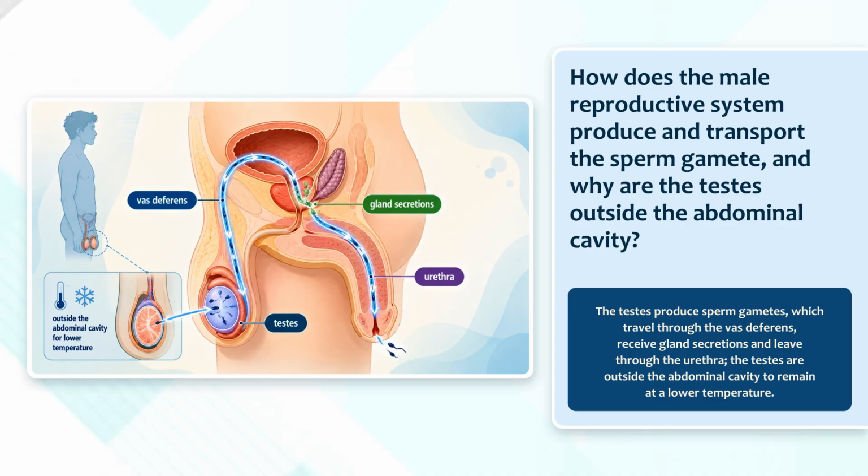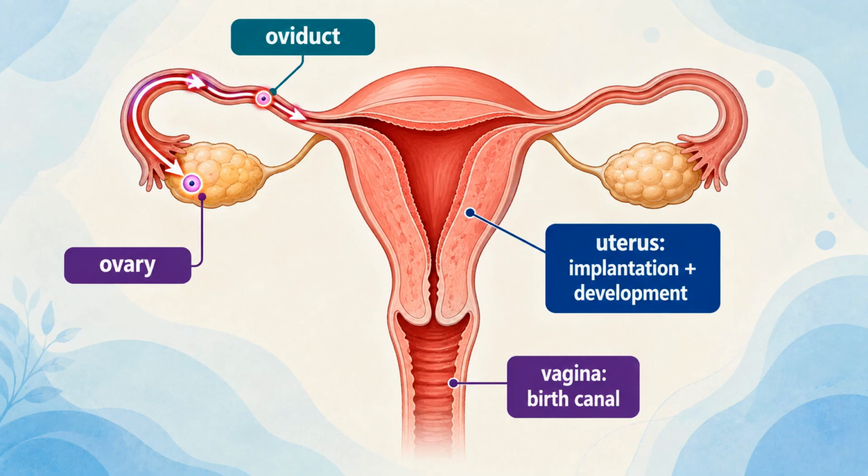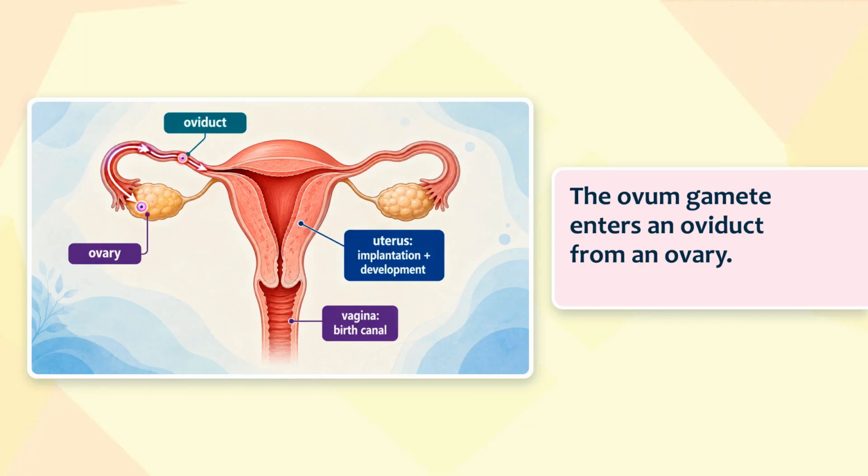Next, we will trace the ovum gamete through the female reproductive system and connect each structure to its function. The ovum gamete is released from an ovary into an oviduct. The uterus supports implantation and development, while the vagina forms the birth canal. Follow the ovum marker before reading the function labels.